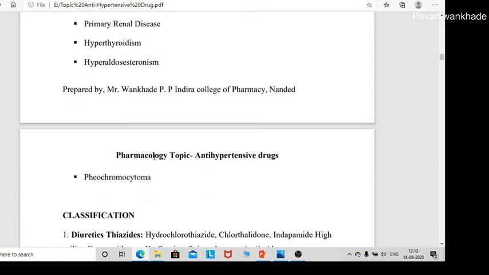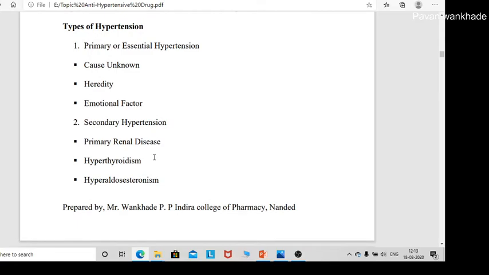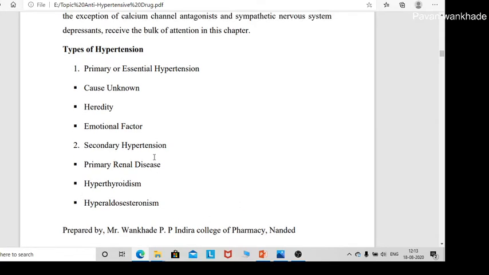Next one is pheochromocytoma. Pheochromocytoma is a tumor of the adrenal gland. With a tumor of the adrenal gland, a greater amount of adrenaline is released, and hence it increases the blood pressure. Secondary hypertension means that due to another disorder the blood pressure increases.